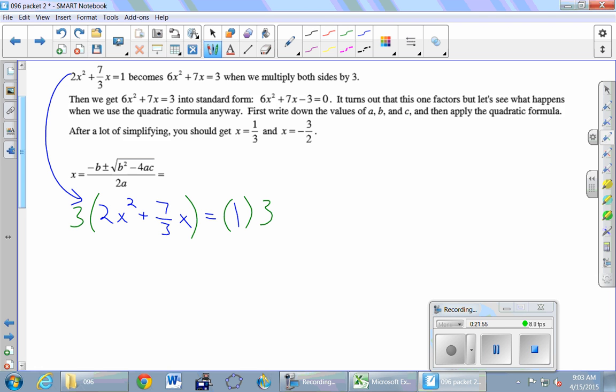On the left-hand side, go ahead and distribute that 3. Did this work for you, Alex? Good. So distribute that 3. We get a 6x squared. And then when you distribute the 3 to that fraction, the 3 just cancels.